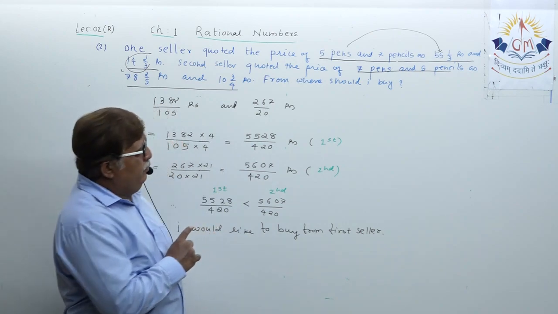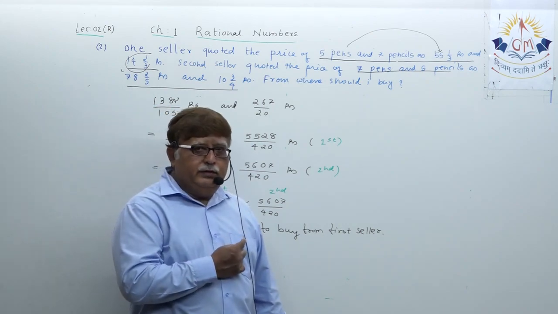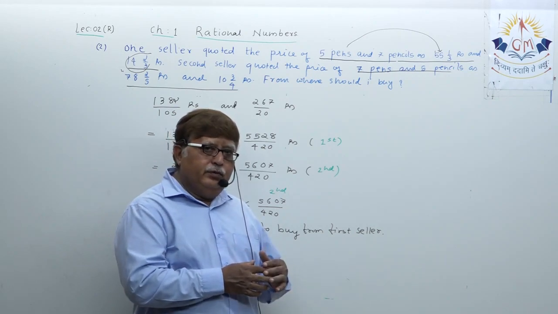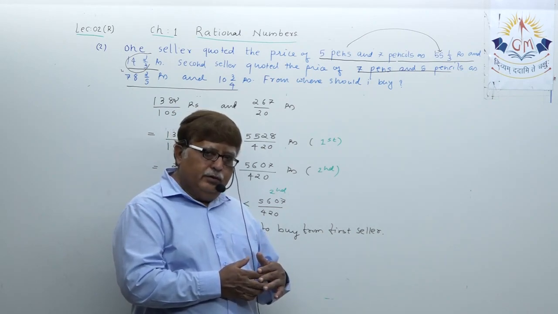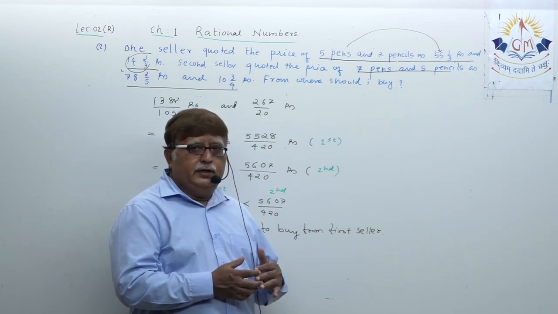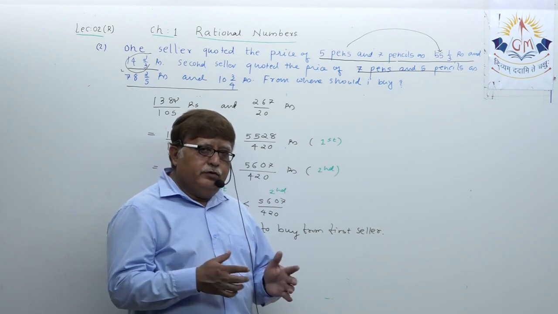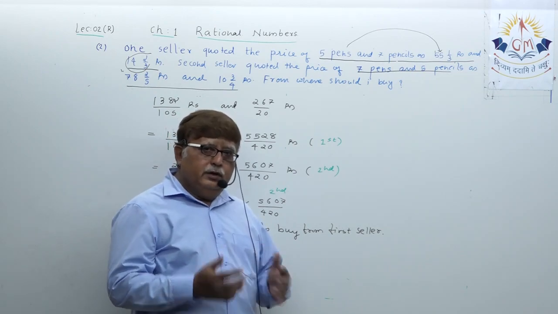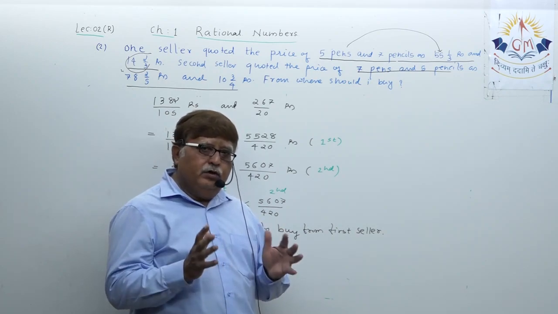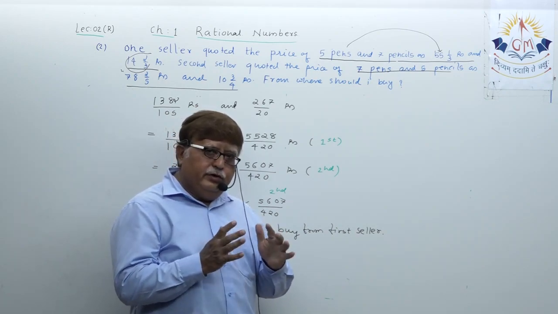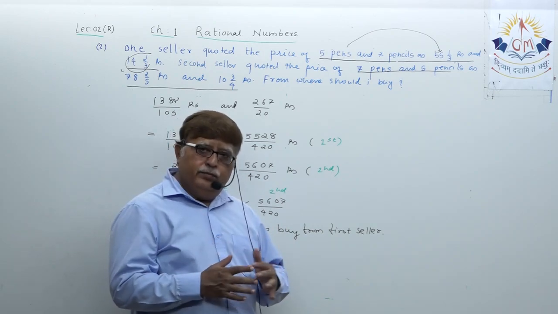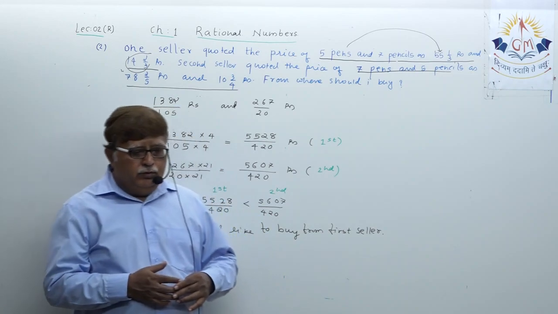Here we have solved one simple example, then we solved another example of the bookseller. We will solve more such problems even in our revision lecture number 3, so that this particular portion of this chapter, verbal problems, will be solved more properly.